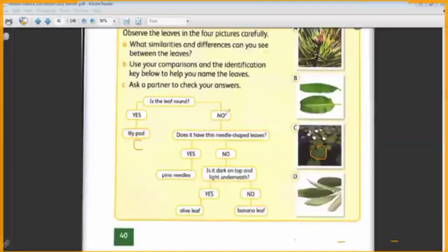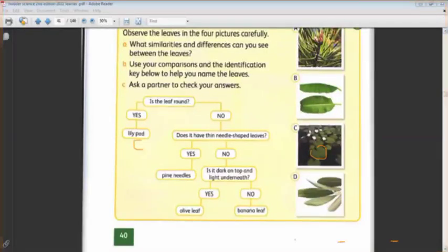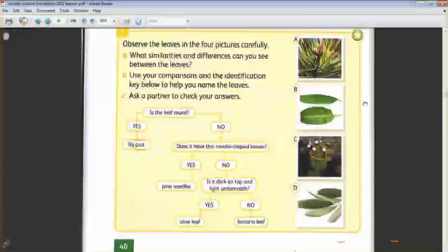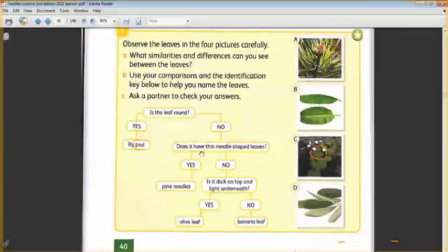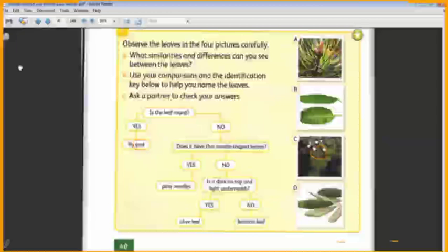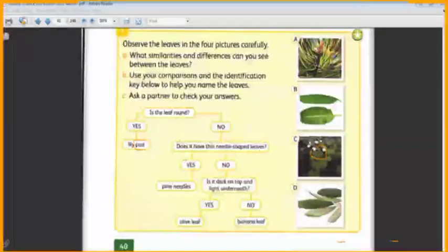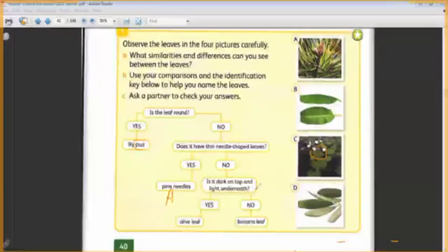If we said no, we have to ask another question to differentiate between the 3 remaining leaves present here: this one and this one and this one. Does it have thin needle-shaped leaves? Thin like the needle. If we said yes, it's called pine needles. Which picture? A. Yes, A is the pine needles. The leaves are thin like the needles.